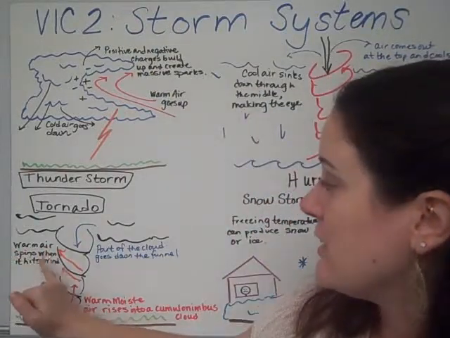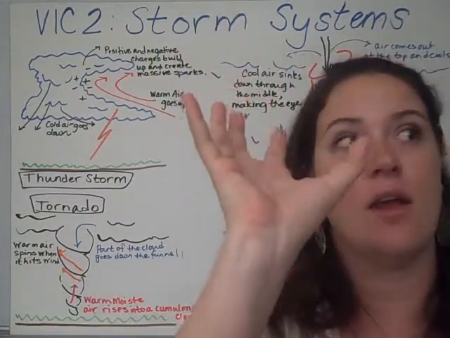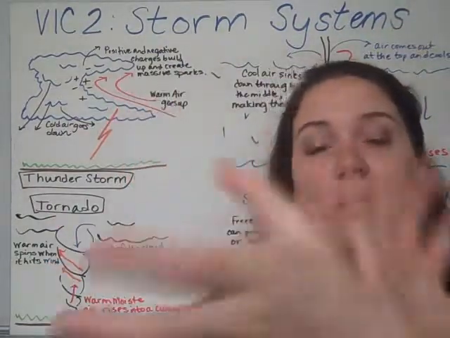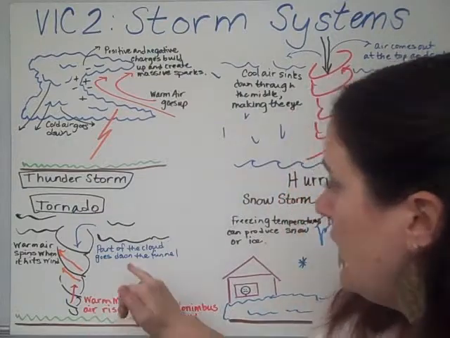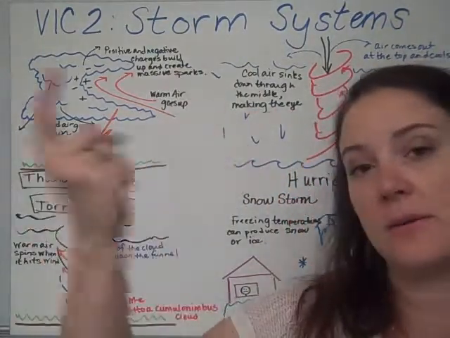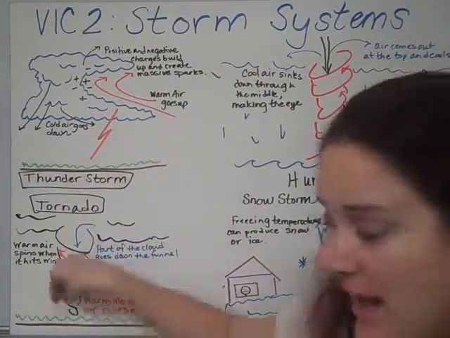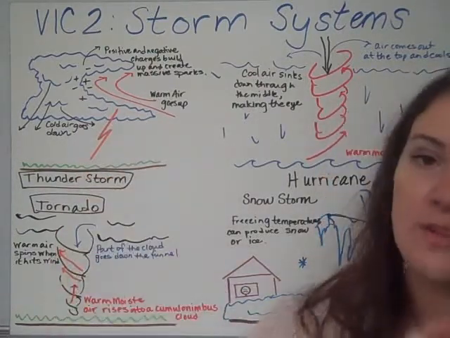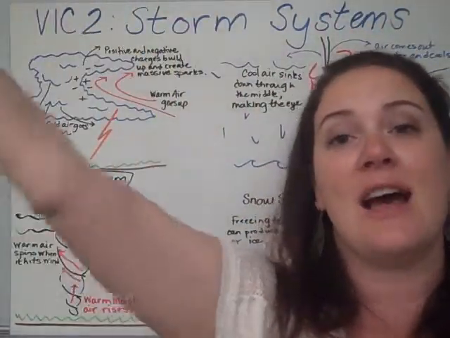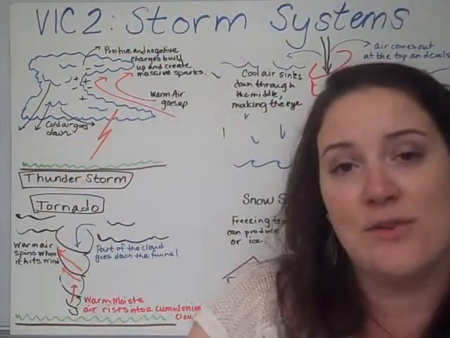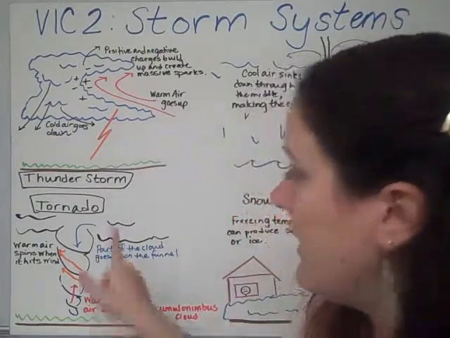The warm air spins when it hits other winds. So the warm air is rising, and then a cold air mass might come through and spin that warm air in a different direction. So when the air starts spinning around and around, it begins to suck the cloud down to the ground. So the warm air is coming up, it's getting spun, and when it's spinning all the way up into the cumulonimbus cloud, it brings down the cloud so it looks like the cloud is coming all the way down to the surface of the ground. That is a tornado.